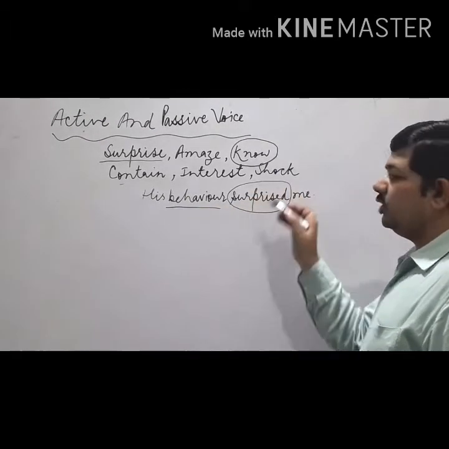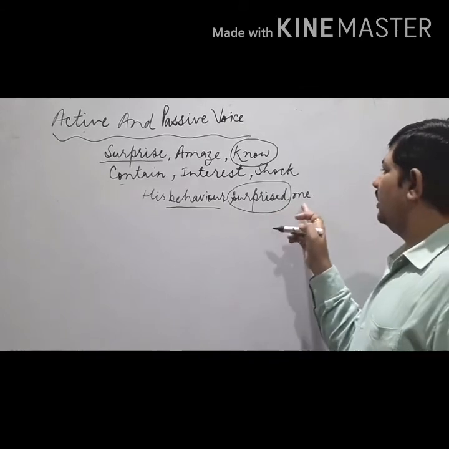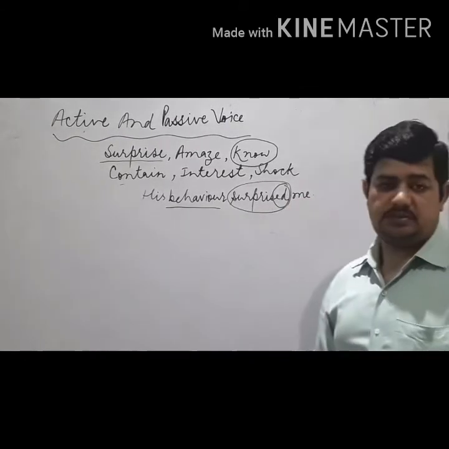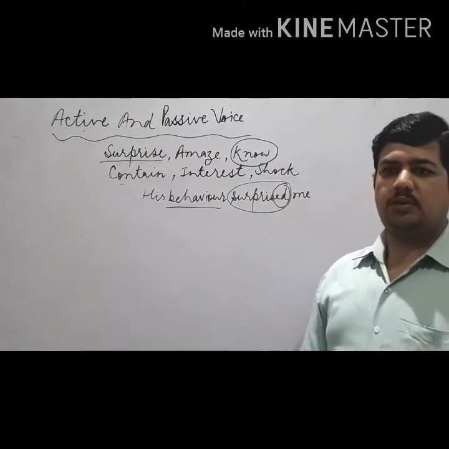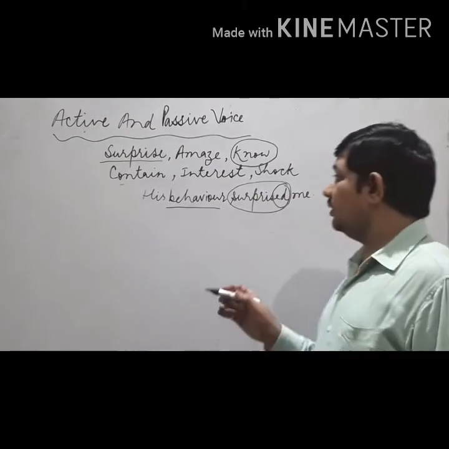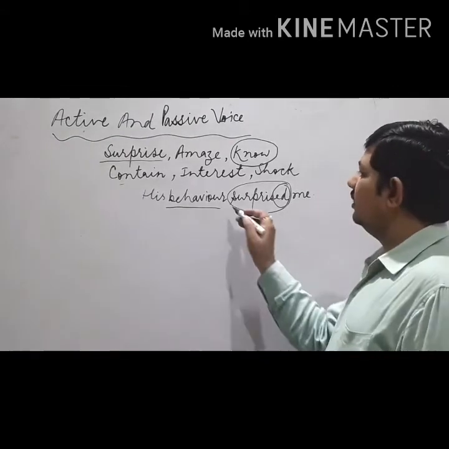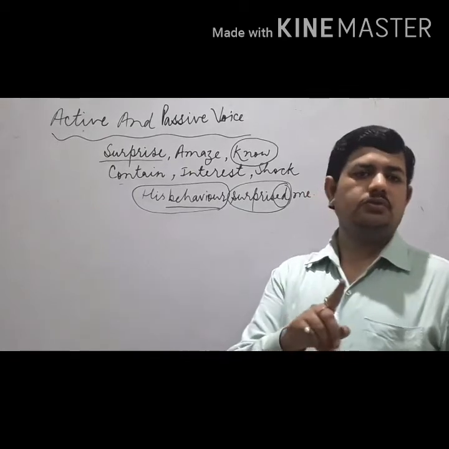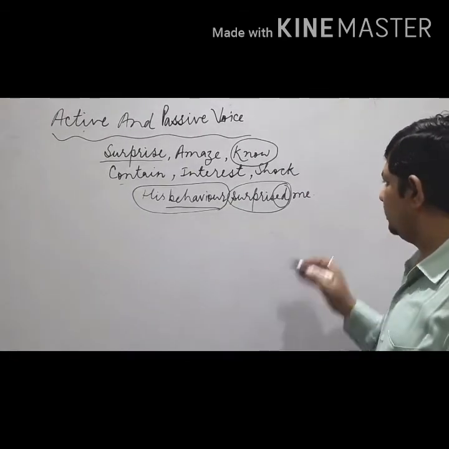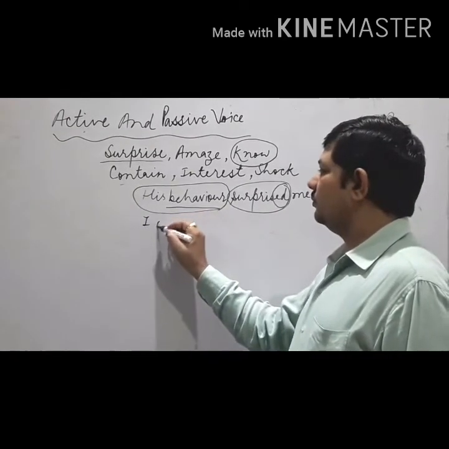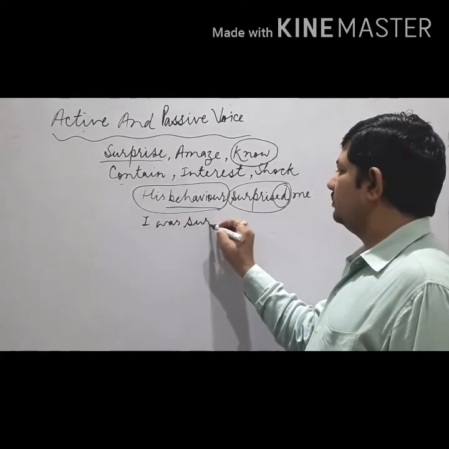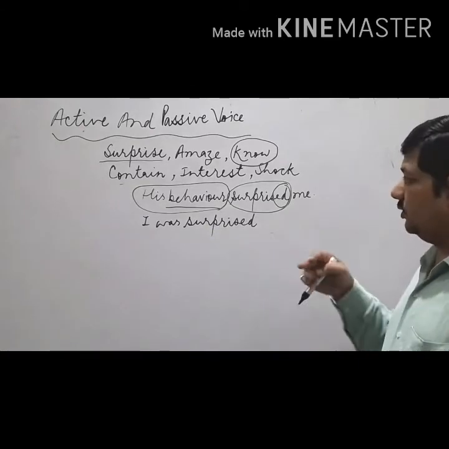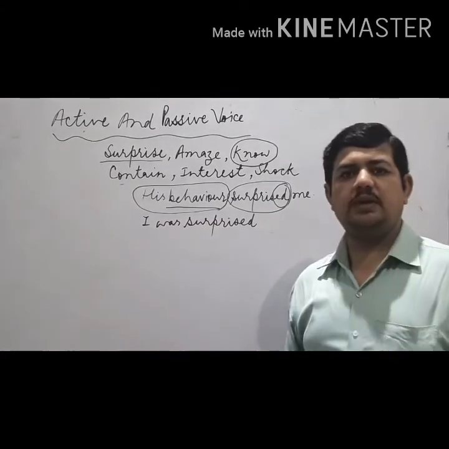See, the ordinary rule says you should use I was. Why was? Because it is simple past. Simple past we use was, were, but we are not to use by here. So what should we use? Listen: I was surprised. I was surprised. You were surprised at what?